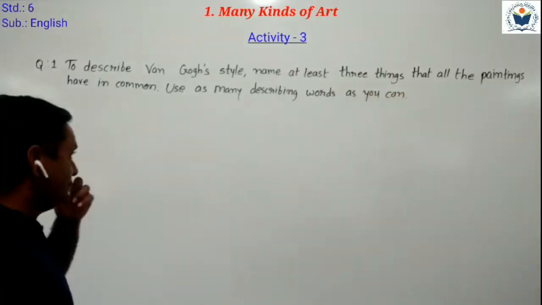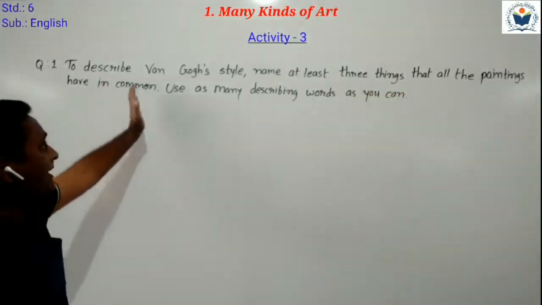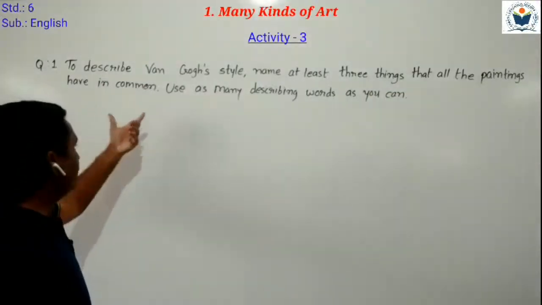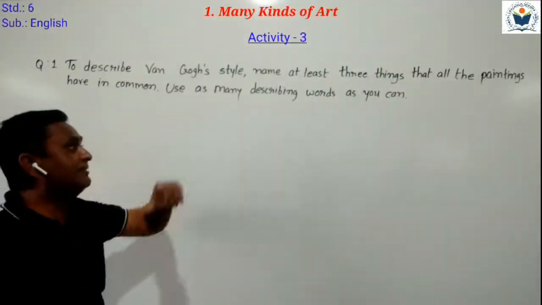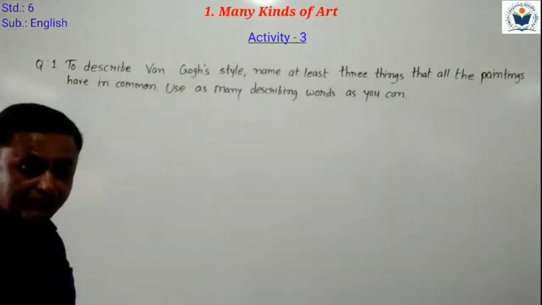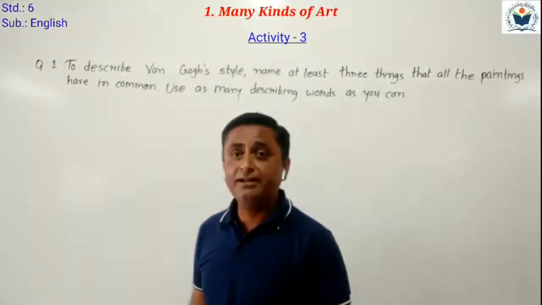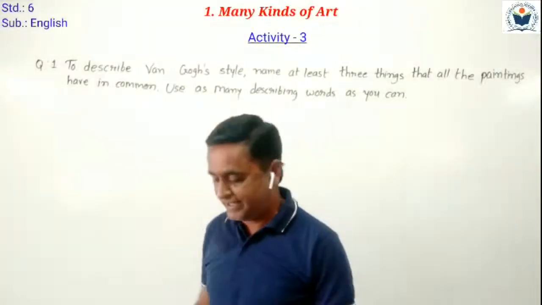We have to answer that question. To describe the Van Gogh style, name at least three things that all the paintings have in common. Use as many describing words as you can. Here in your textbook, space is given. In that space, we have to complete that answer.